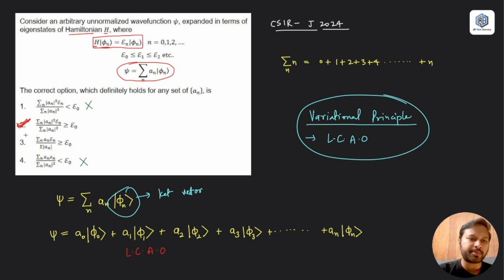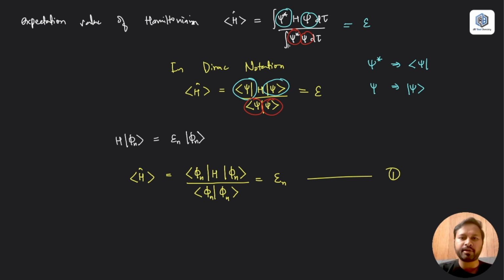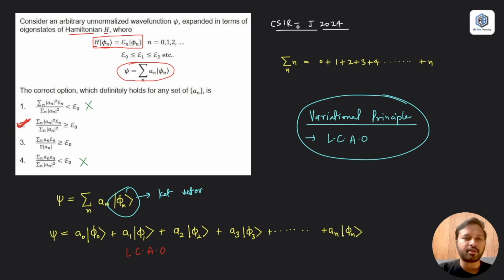So either option B or option C is correct. Now, because they are very close, you just have to see whether this psi square will be there or not. If you have a little bit of idea of the expectation value, how it is calculated, or if you have ever seen this formula, you might know that the wave functions are used twice in the numerator and twice in the denominator. So it should be multiplied two times in the numerator and two times in the denominator.